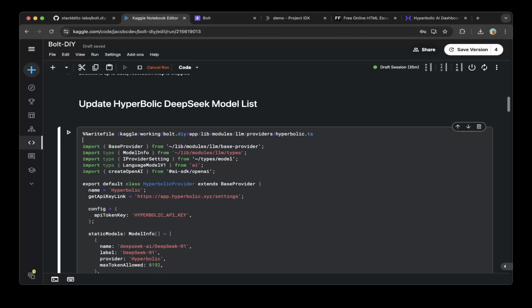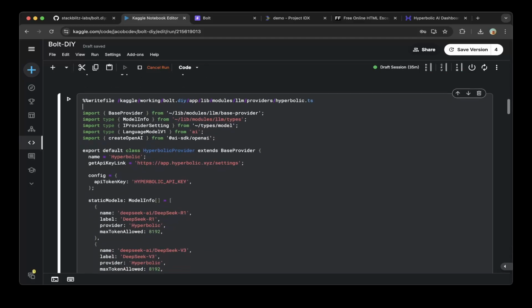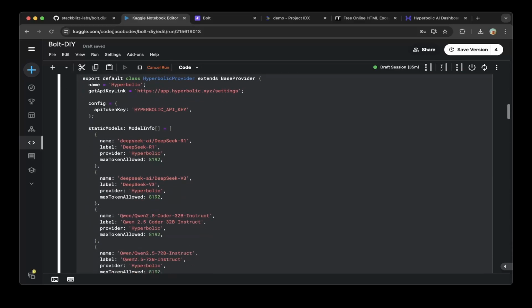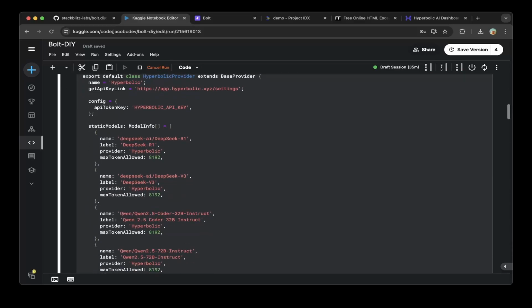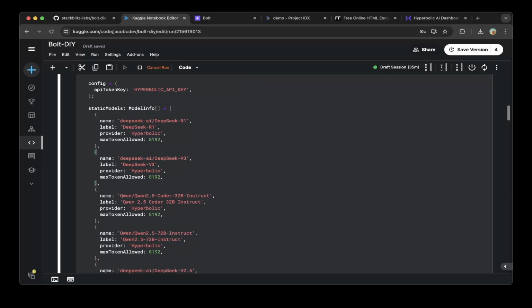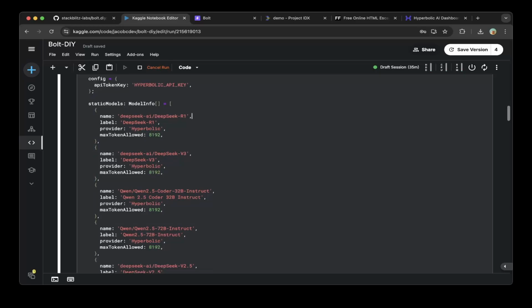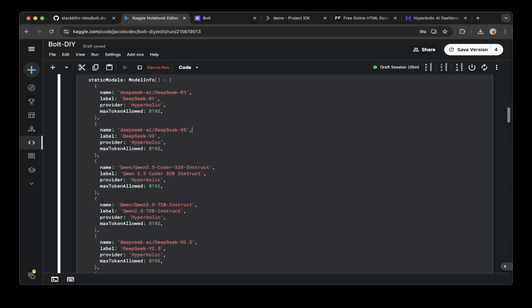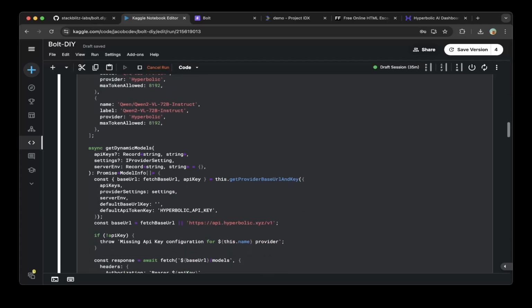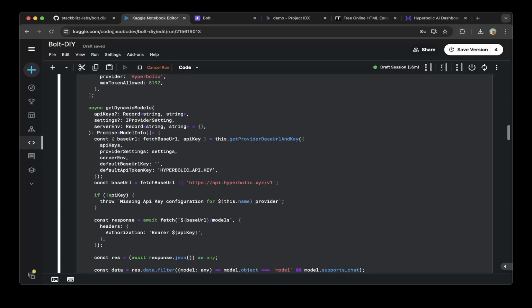First, we have to update the Hyperbolic provider in the Bolt.DIY. We have to add the models that we want to test, because Bolt.DIY does not have all the Hyperbolic models. So we have to add this deepseek-ai DeepSeek R1 model. Also, we have to add the deepseek-ai DeepSeek V3 if you also want to test the V3 model. Make sure the max token allowed is set. And after that, you also have to update this base URL for hyperbolic.xyz.